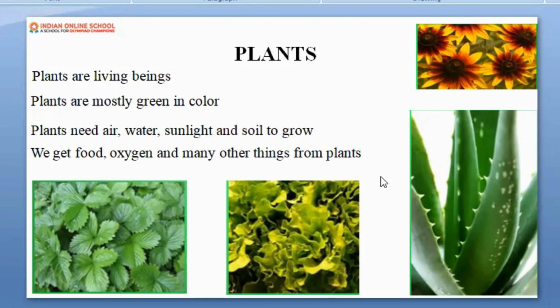So up to here, what did you understand? Plants are living beings. Most of the plants are green in color. Green plants only make their food. Non-green plants cannot make their food. Now here is a very important thing that I want to tell you. Please remember one thing: the plant uses air, that is oxygen, water, sunlight and soil. These four things the plant uses in order to make food.